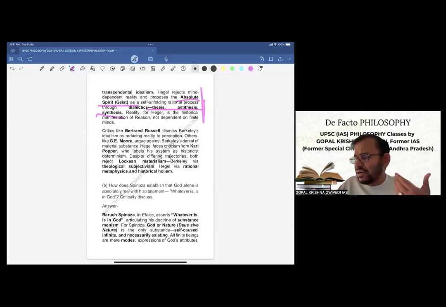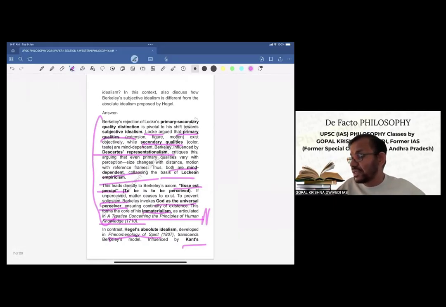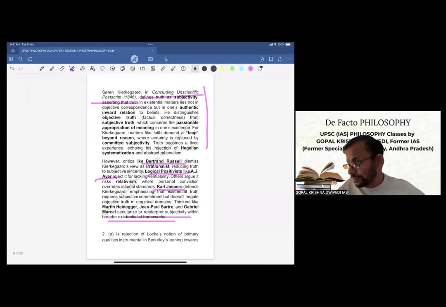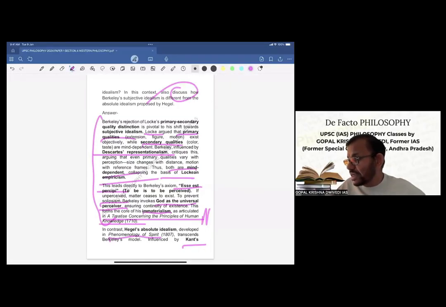Now, what is given in the question? Discuss. So now, since discuss is here, therefore we have to briefly critically evaluate. We cannot give more weightage to critical evaluation, but definitely 20 to 25% space has to be given for that.